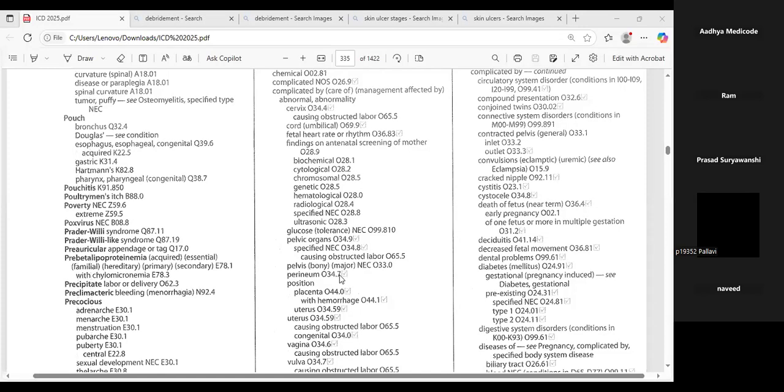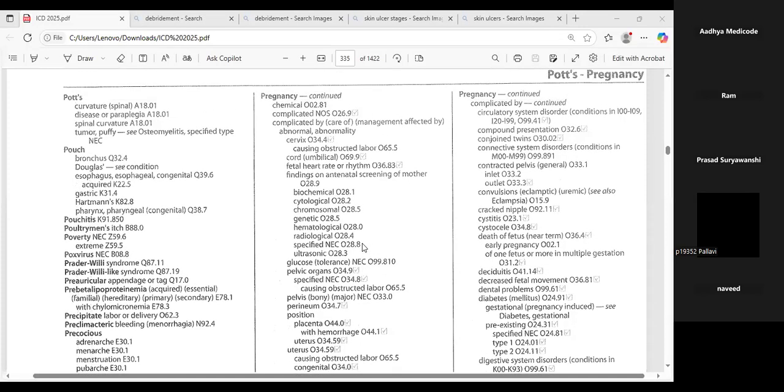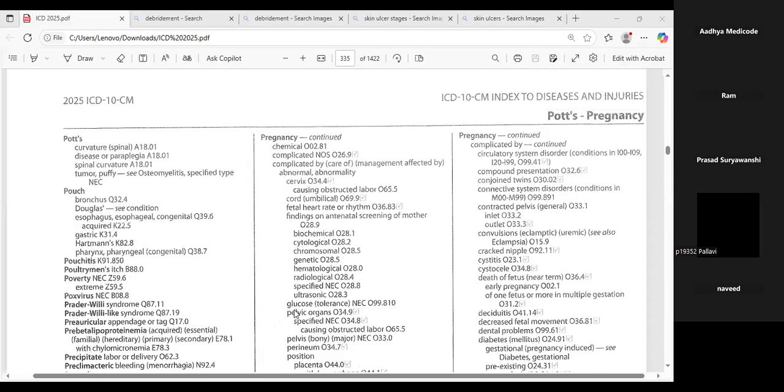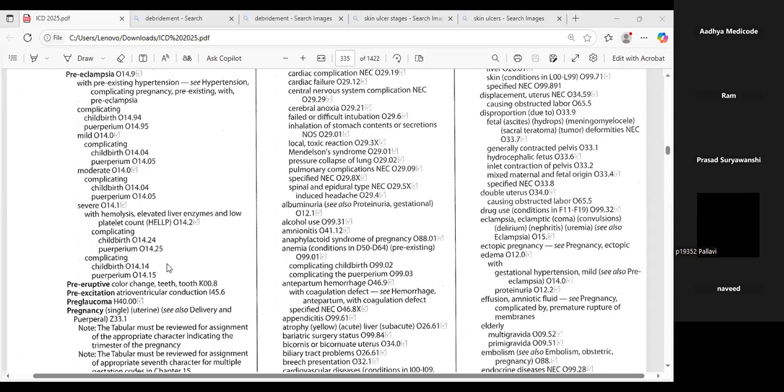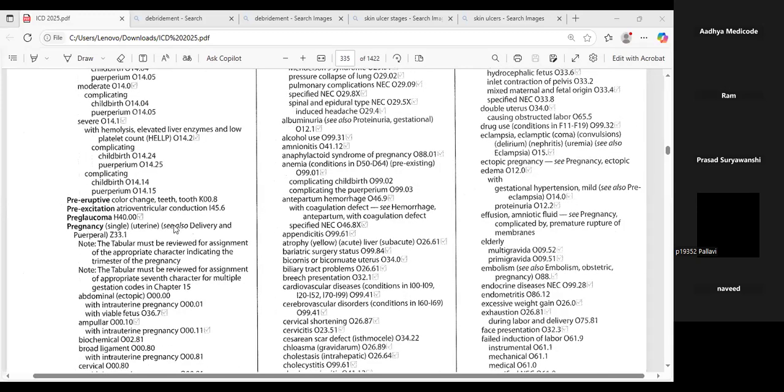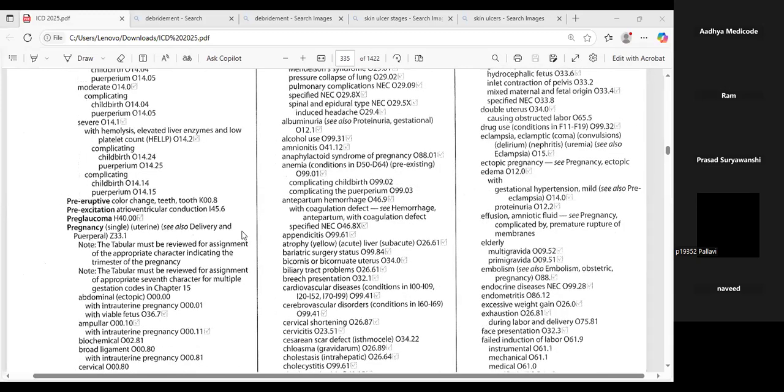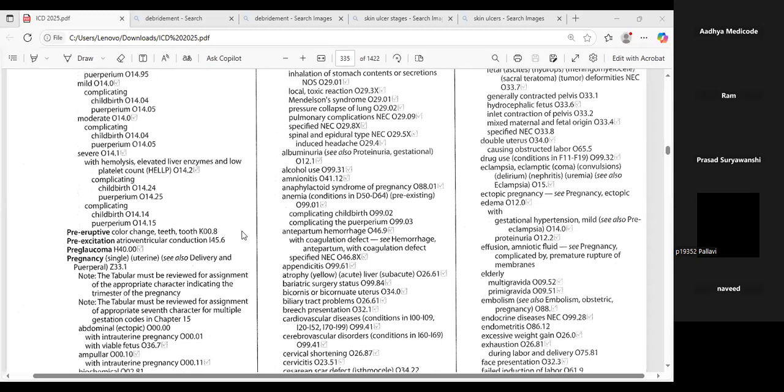Here you can check it out, we have the term pregnancy over here. In the book, we went to the index list and found the word pregnancy. Whatever conditions you have, you need to lead it from pregnancy only, when it is coming to pregnancy cases, obstetric cases.